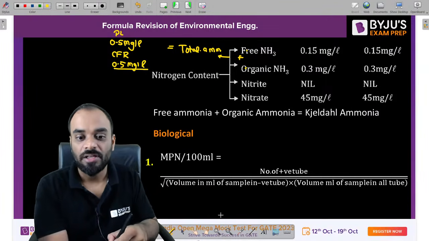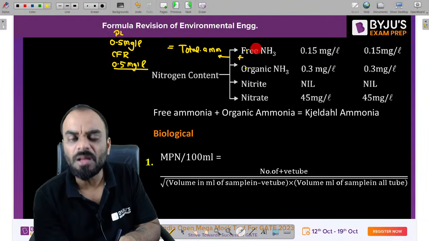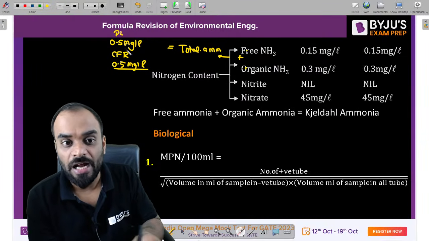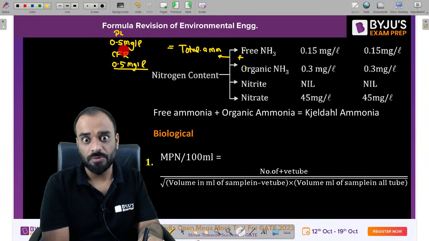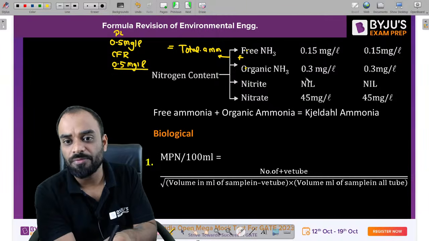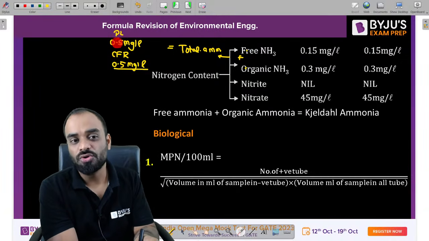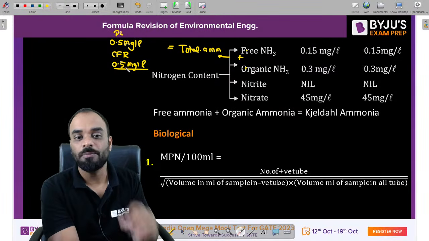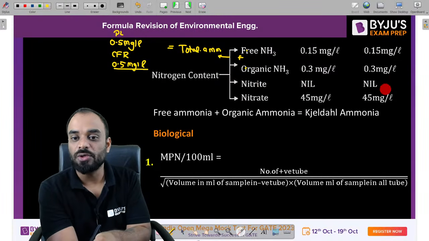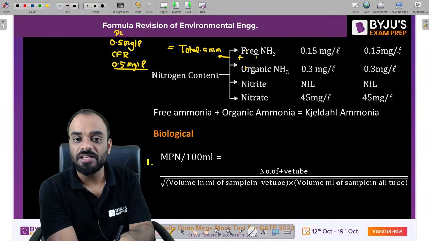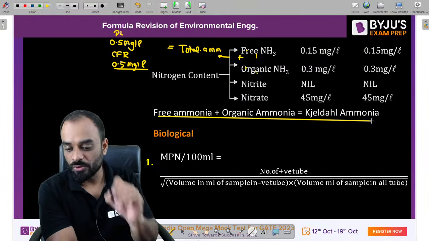But earlier, they have mentioned it separately. Before 2012, they have mentioned free ammonia separately and organic ammonia separately. And this is after 2012. So you can see here guys, earlier it was 0.15, 0.15, 0.3, 0.3. But in recent years, you should know about this particular value, which is total ammonia, which is the addition of these two, and it is 0.5 and 0.5. Clear? Nitrite, it is 0 because it is highly dangerous. Nitrate 45 and 45. Clear? You know that guys, if we add these two ammonia, we will get the Kjeldahl nitrogen.